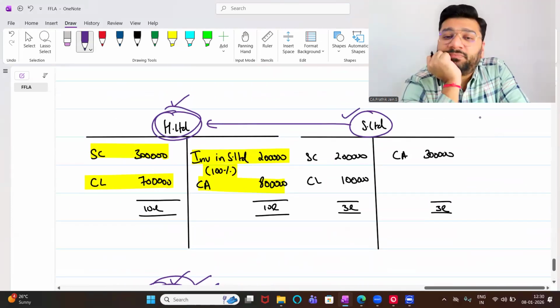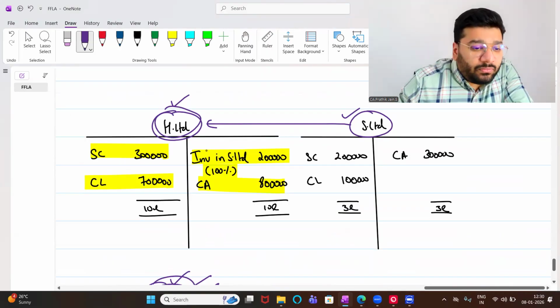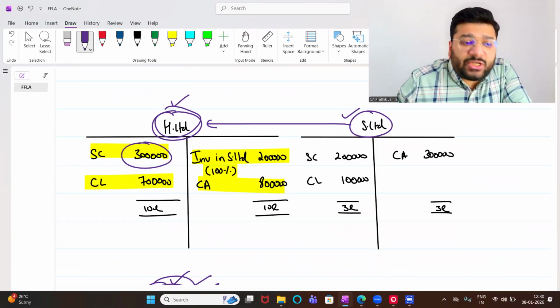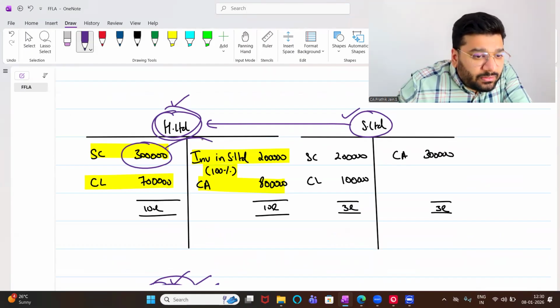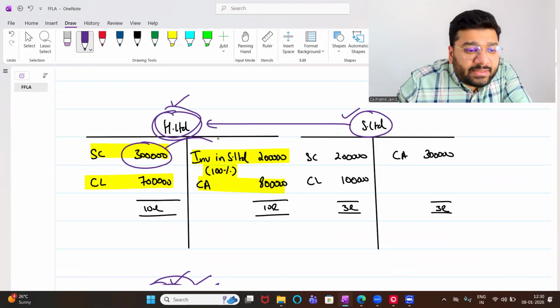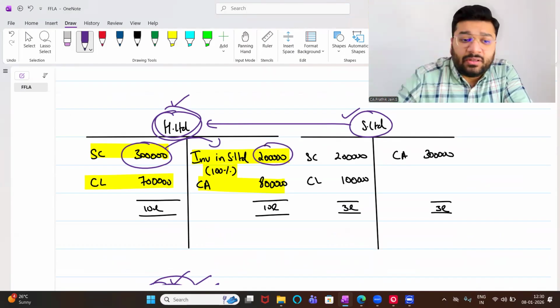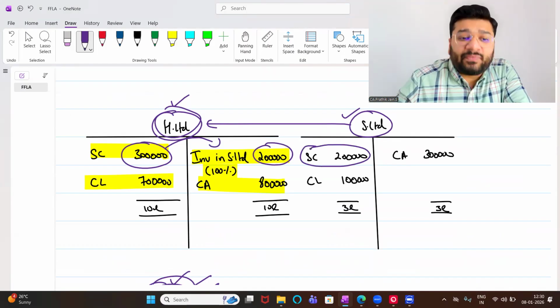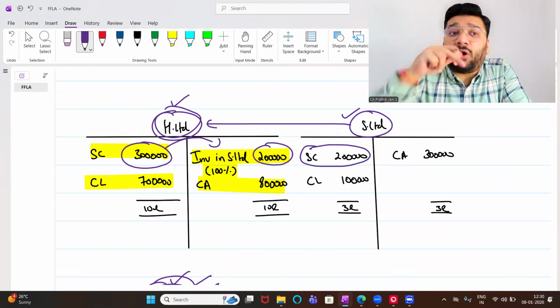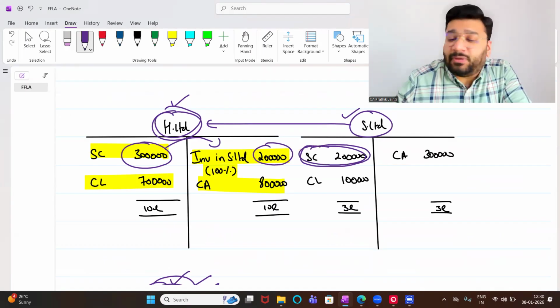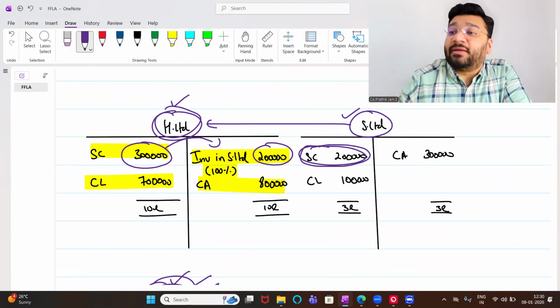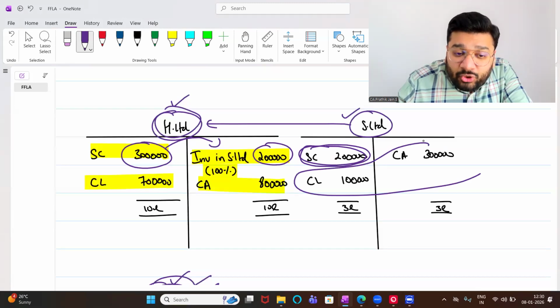Yes, sir. Correct. So now 3 lakh rupees is share capital. In this 3 lakh rupees, 2 lakh rupees is being invested in S Limited, which means the share capital of S Limited has been contributed by H Limited. Using this 2 lakh rupees, what have I earned? I have earned a net asset of 2 lakh rupees.